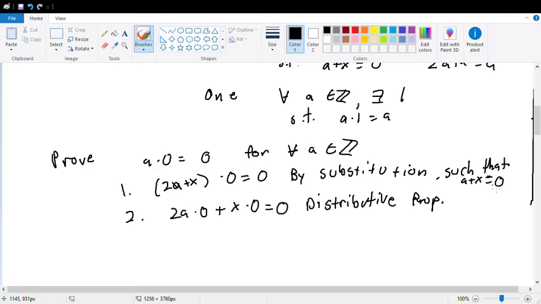What now? I kind of want to bring the x over. Okay. The x times 0. So, 3. 2a times 0 plus x times 0 minus x times 0 is equal to 0 minus x times 0, right? Yeah. That is what you're saying. Yeah. This is by substitution.